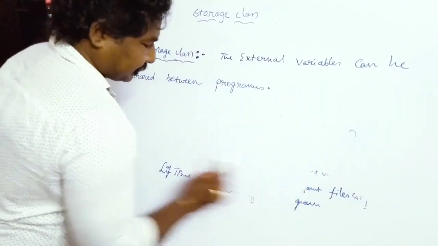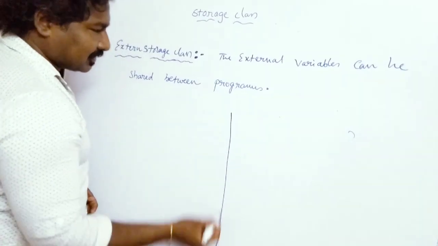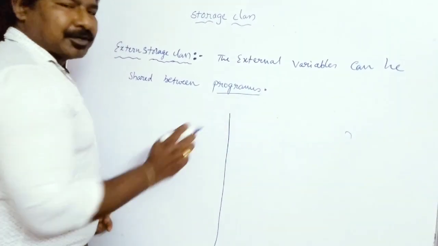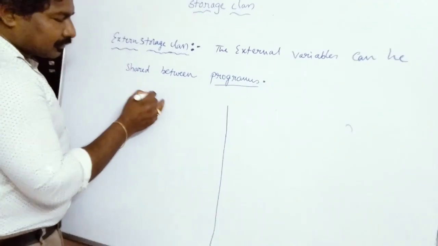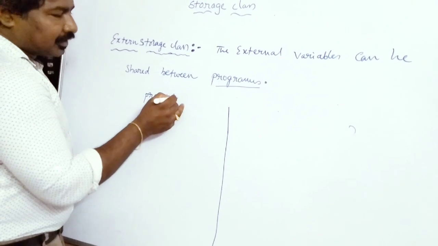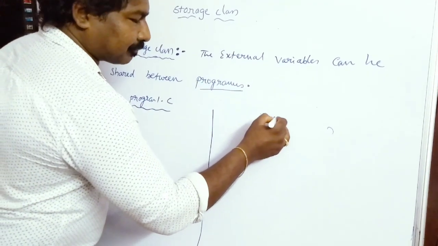Okay, friends, what I am telling you is that the variables can be shared between two different programs. Assume that there is a program 1.c. This is a different program and this is another program, program 2.c.